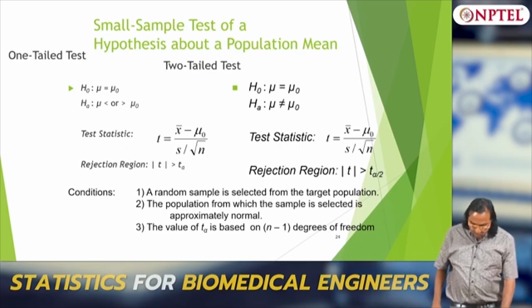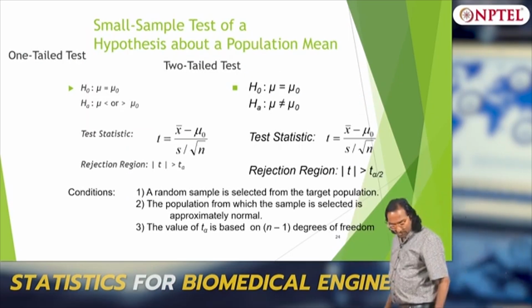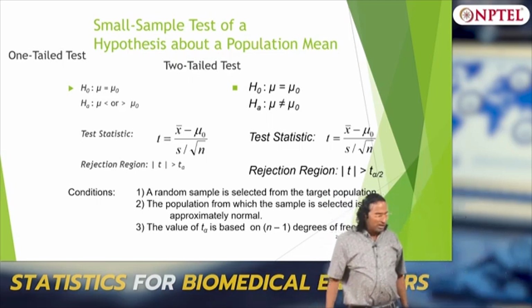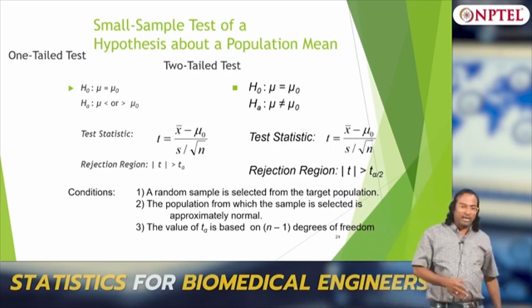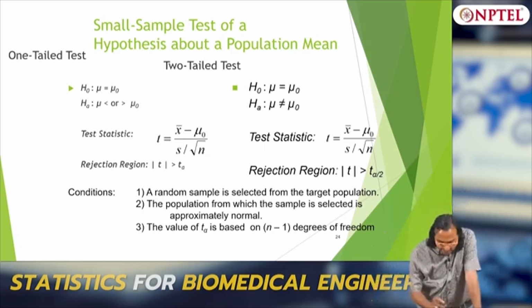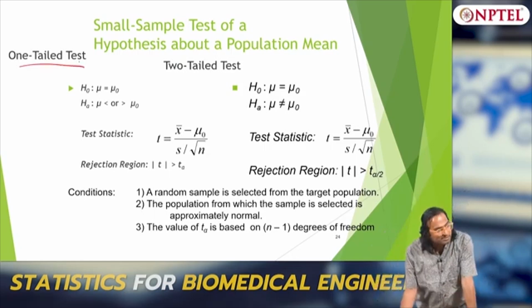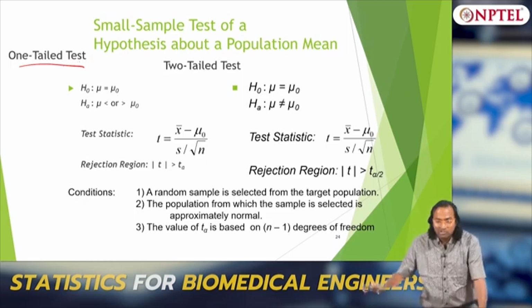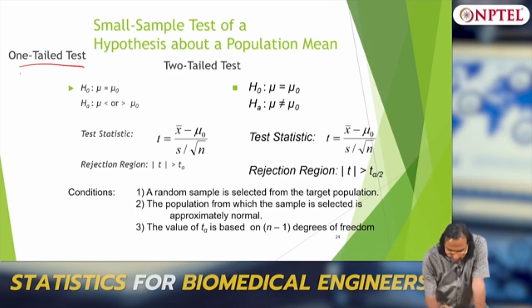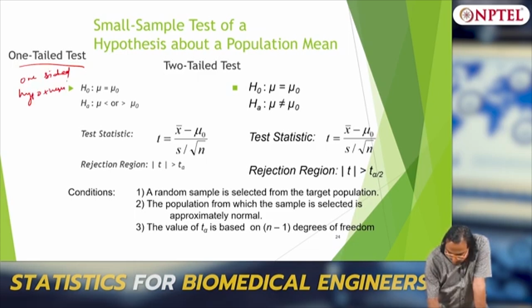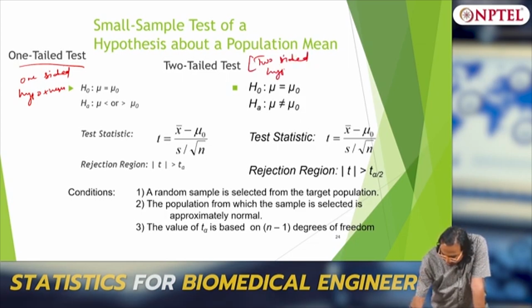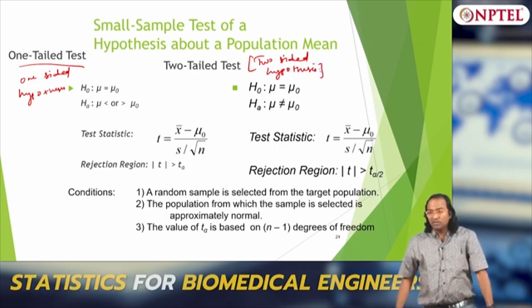Okay. So the same formula holds good, but if you look at the t distribution, I now have one tail and two tail. What do I mean by one tail test and two tail test? When do we use the one tail test? You all know what a tail is, right? The one tail test is for a one sided hypothesis. The two tail test is for a two sided hypothesis, right.